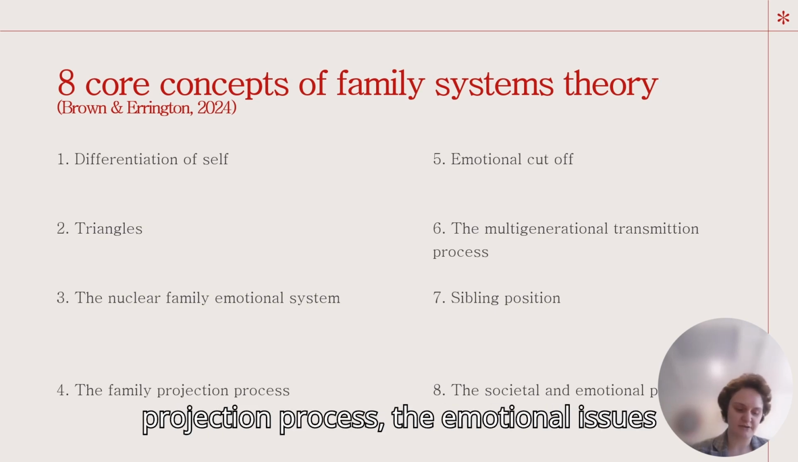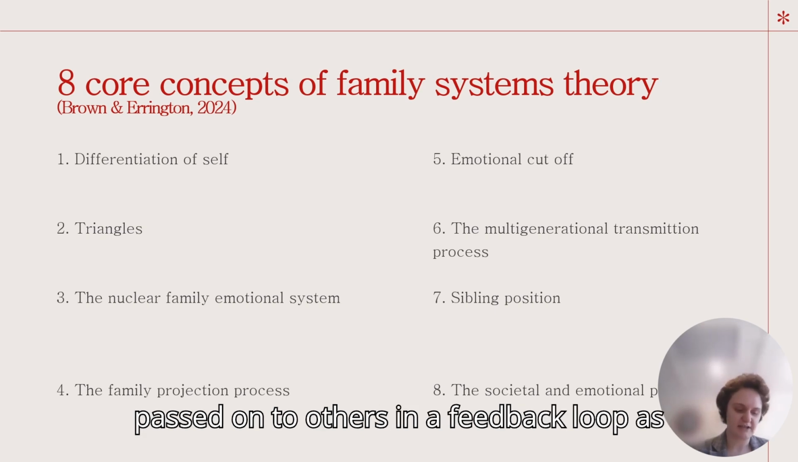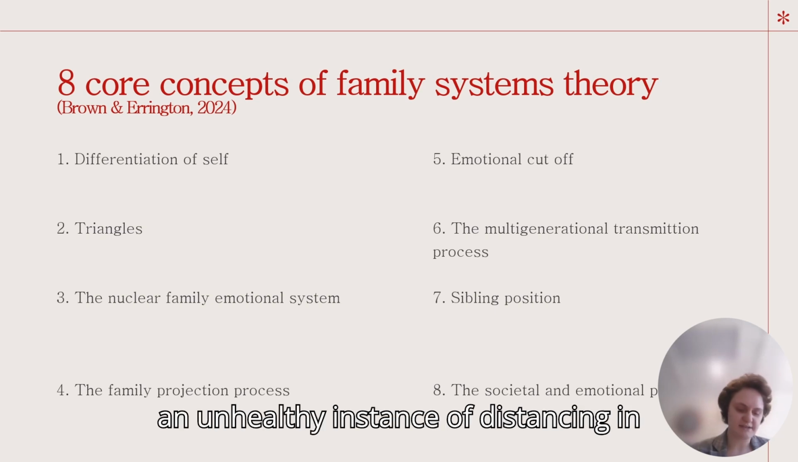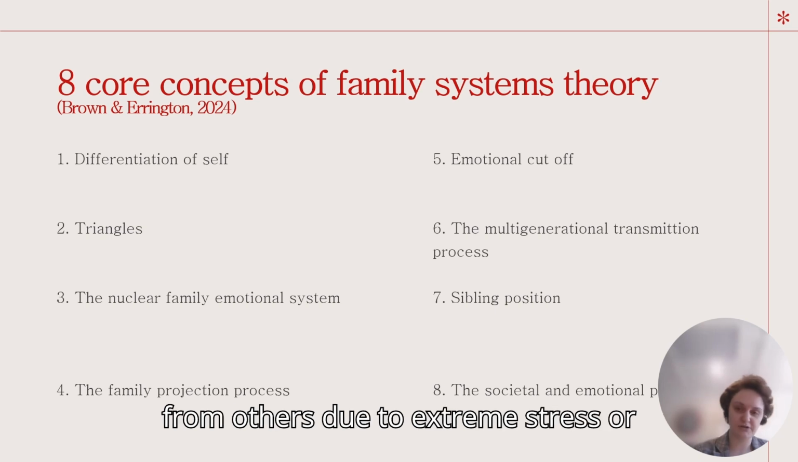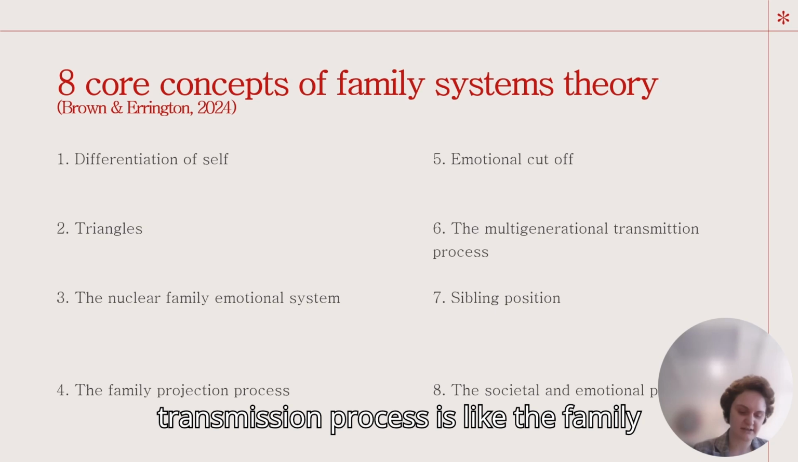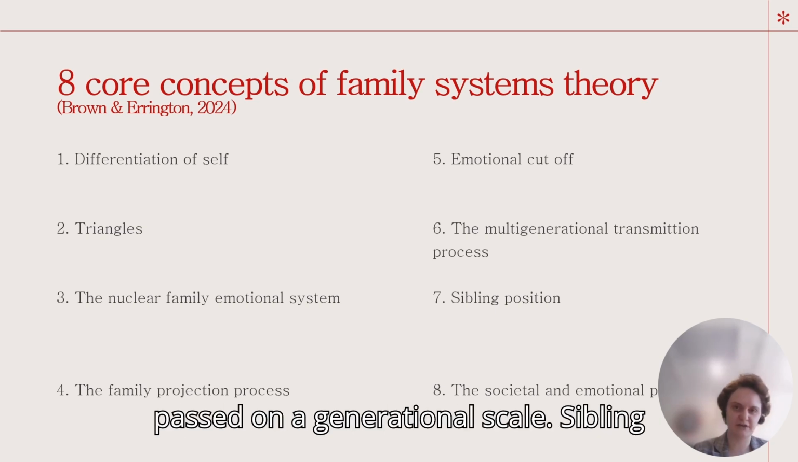The family projection process: the emotional issues of the family member or members may be passed on to others in a feedback loop, as was just raised. Emotional cutoff can be an unhealthy instance of distancing in which a family member distances themselves physically and or emotionally from others due to extreme stress or anxiety. The multi-generational transmission process is like the family projection process but considers the way maturity and emotional processing is passed on a generational scale.